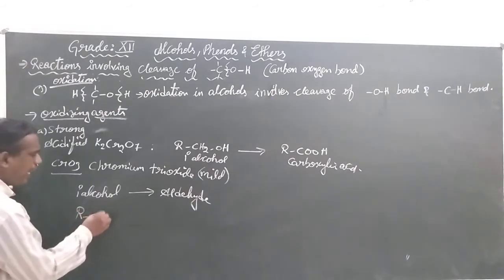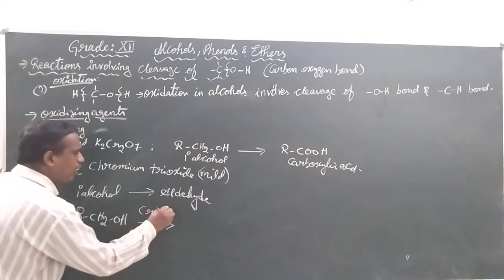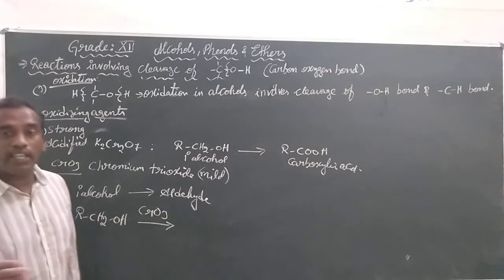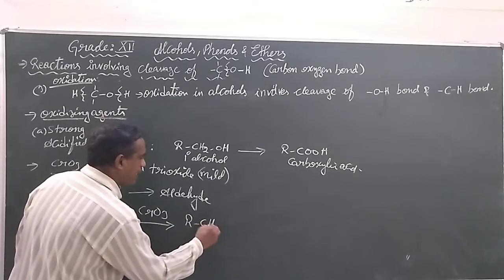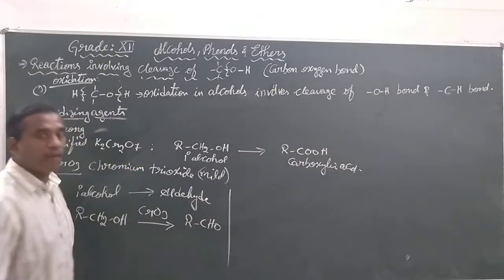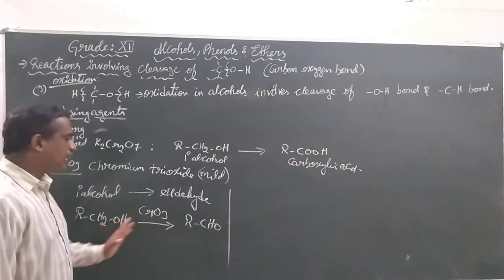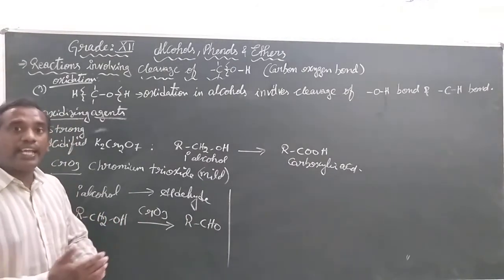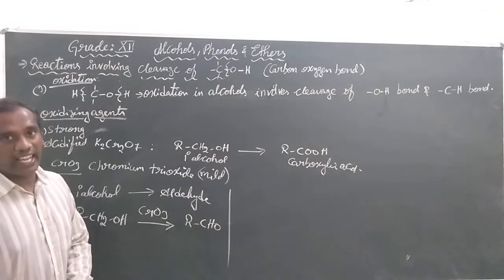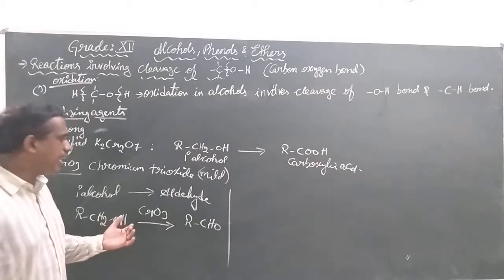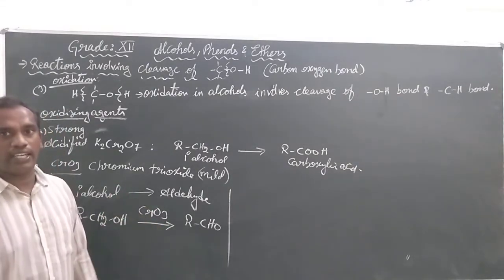That is, RCH2OH, when treated with CrO3, chromium trioxide or the chromic anhydride, will form the aldehyde. It is going to oxidize alcohol only to aldehyde. Again, this aldehyde will be further oxidized into the carboxylic acid. But we can stop the reaction only at the aldehyde using chromium trioxide.